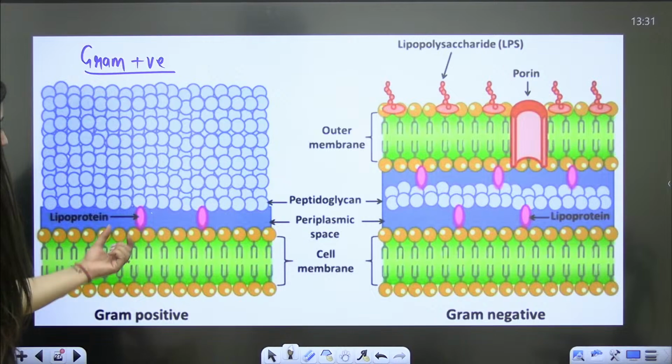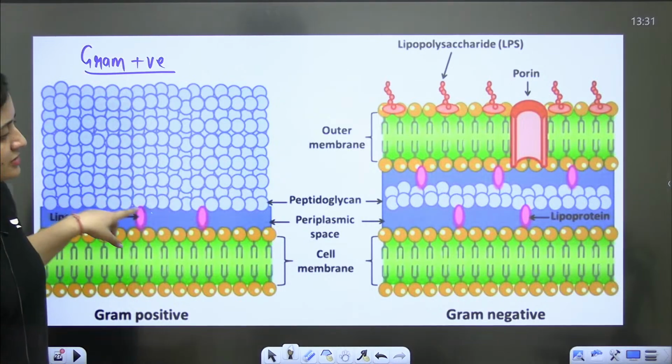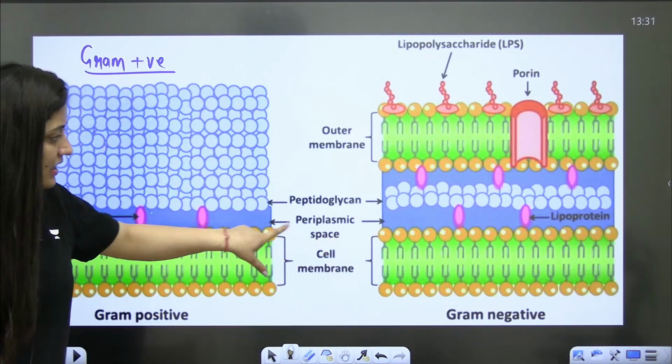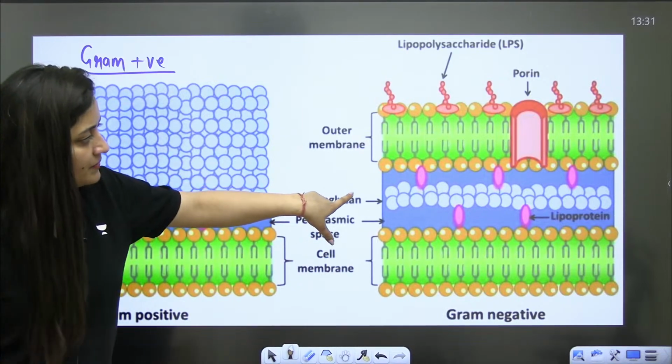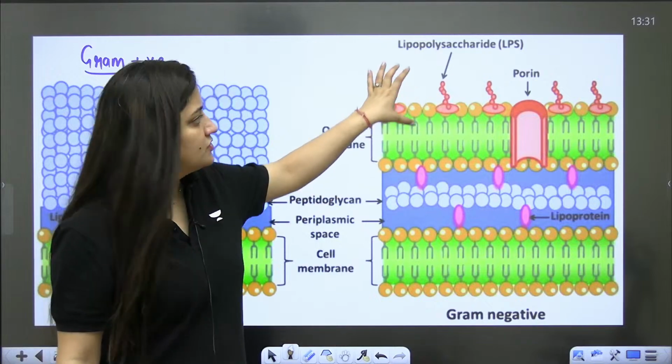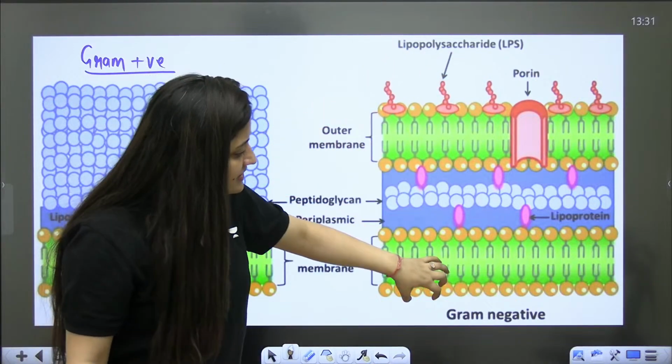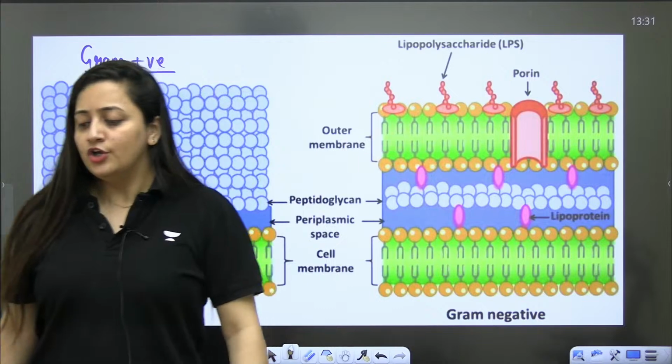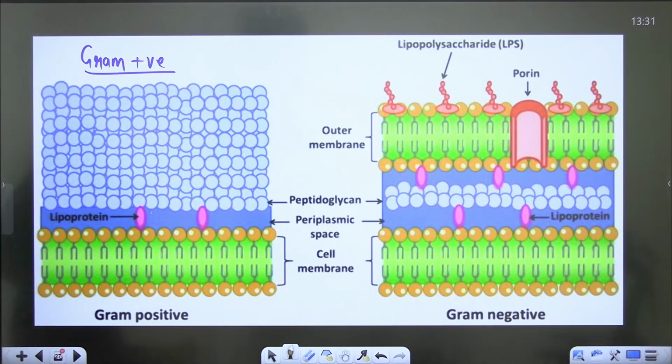Okay, so this is a cell membrane, this is a cell wall, the space in between is the periplasmic space. Peptidoglycan, this is the outer membrane, again made up of lipids, so these are lipopolysaccharides. So basically when you add alcohol or acetone, you will see that the pores will be created. On the basis of that, we can see the color as well. After adding the stain, we can also study the shape of the bacteria.